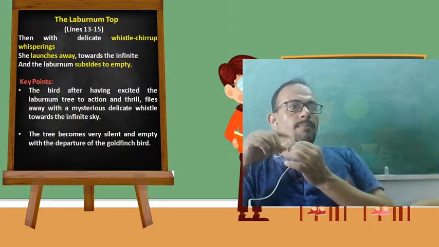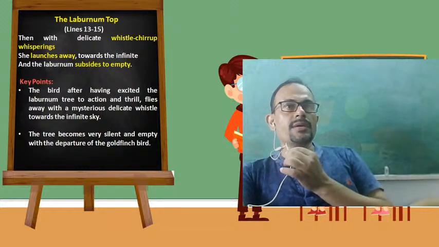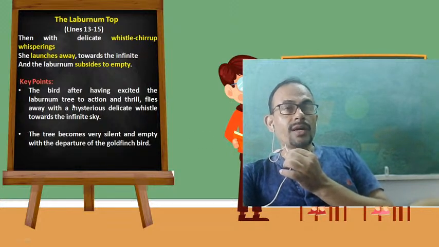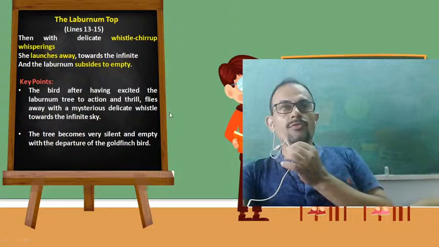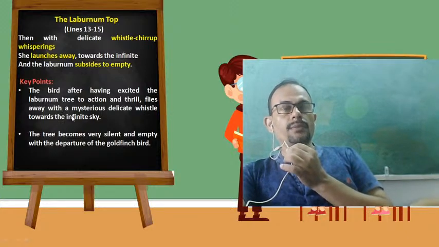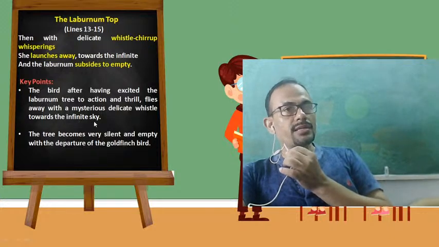The bird, after having excited the laburnum tree to action and thrill, flies away with a mysterious delicate whistle towards the infinite sky.